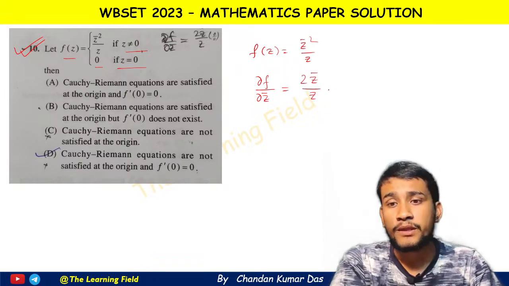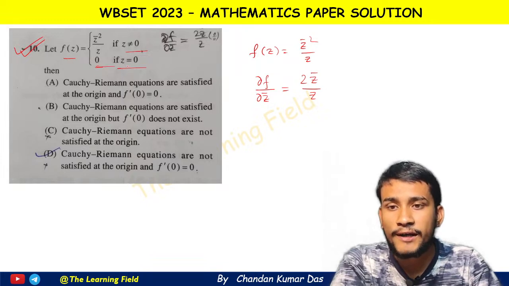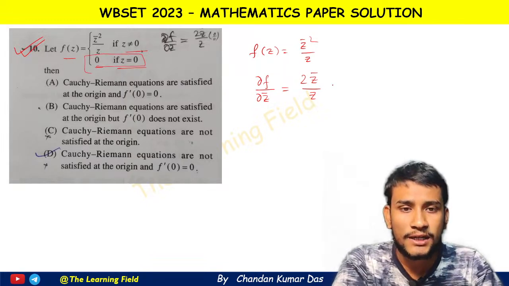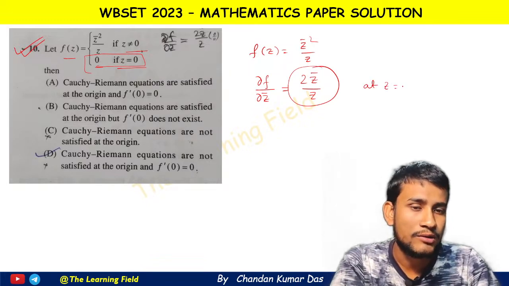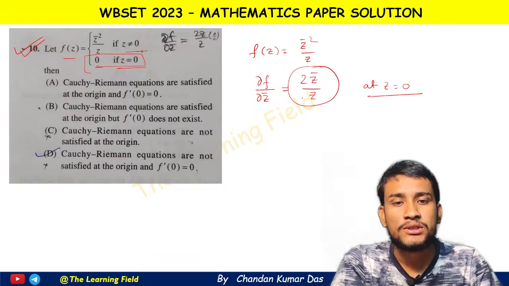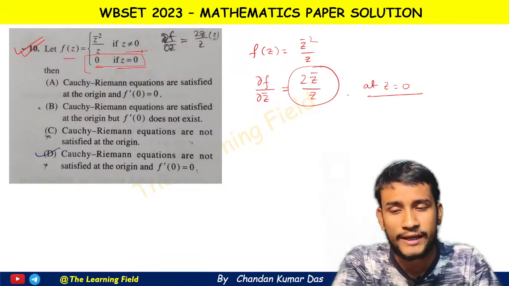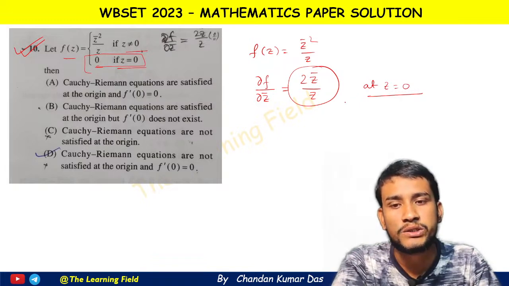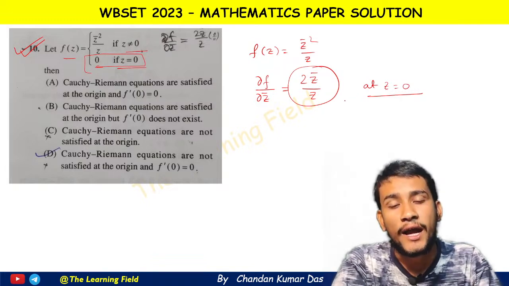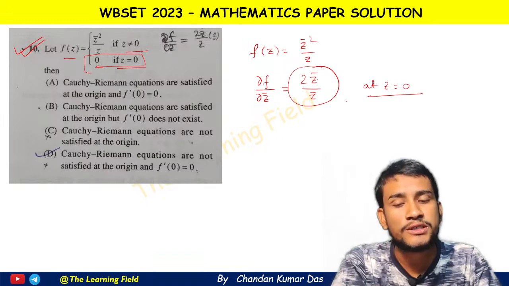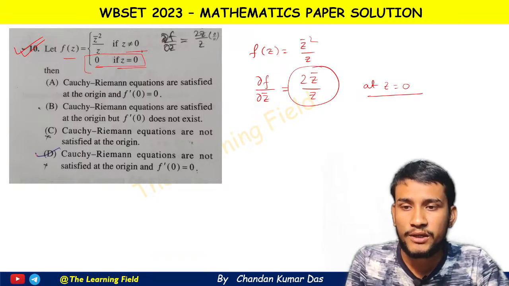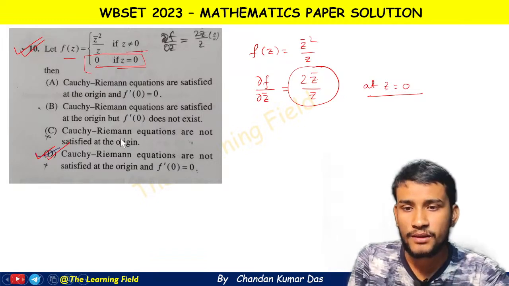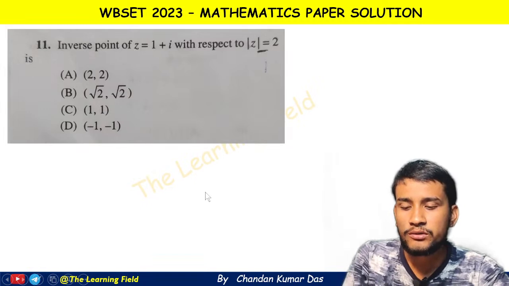See here f is defined at z equal to 0, but this function 2z bar by z does not exist at z equal to 0, that is the origin. So del f del z bar does not exist. That means the Cauchy-Riemann equations are not satisfied, and if the Cauchy-Riemann equations are not satisfied, then f must not be differentiable. Therefore here simply option D is the correct option. Now going to the next question.